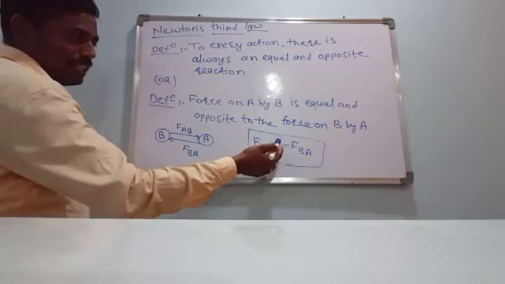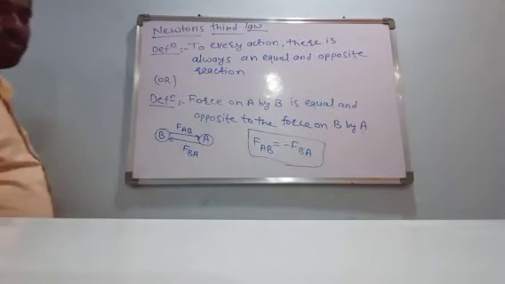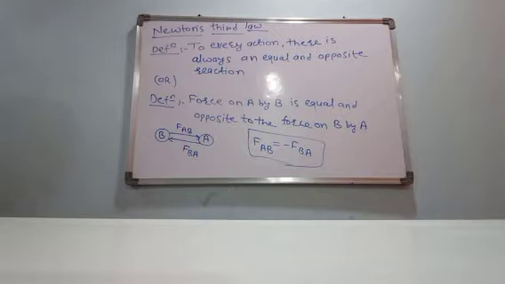This is Newton's third law. Force on object A by B means FAB, and force on object B by A means FBA. Therefore FAB is equal to minus FBA. This minus sign indicates the directions are opposite to each other.